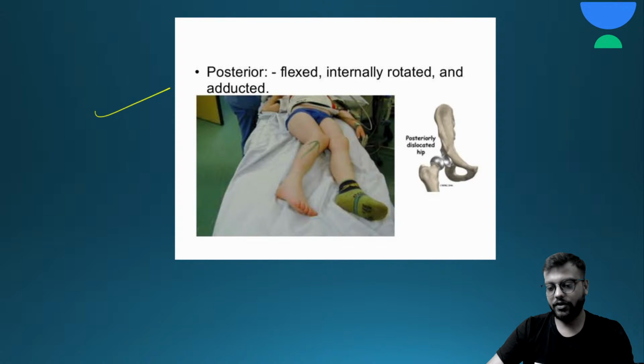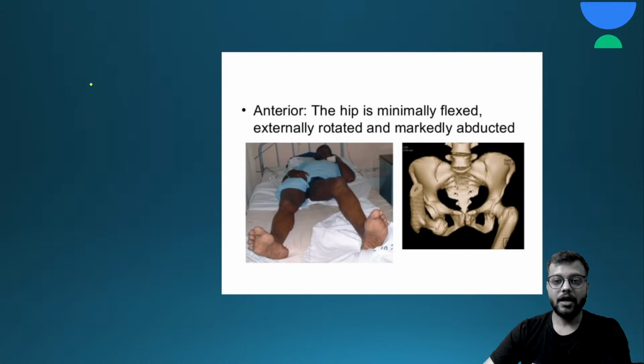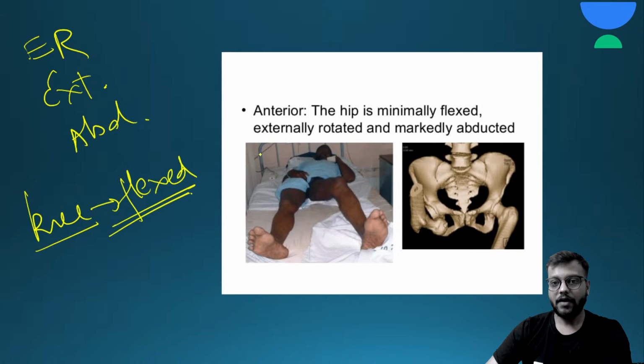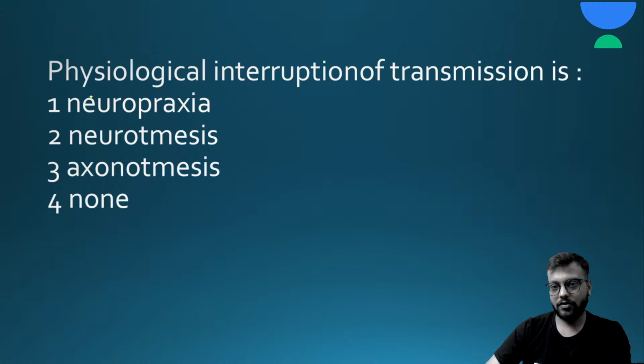And in anterior dislocation it will be the opposite. In anterior dislocation the hip will be externally rotated, extended and abducted, and in the typical case the knee is slightly flexed. This is your posterior hip dislocation.